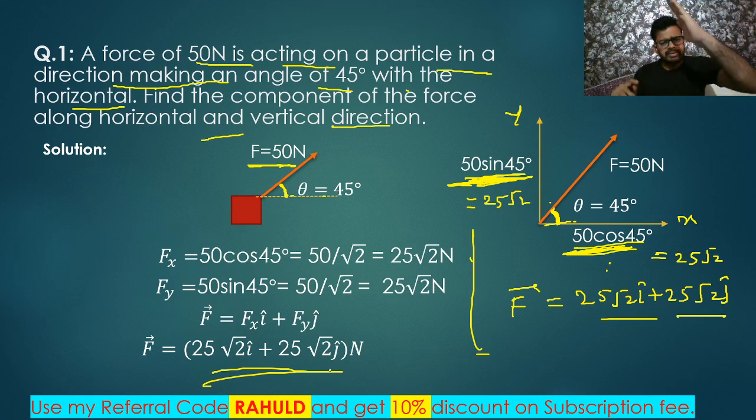This is very simple, beta. This is some force, making angle theta with the horizontal. So we'll take one component in this direction. Here is theta, so along this direction I'll get cos theta. And here there is no theta, so that will be sin theta.